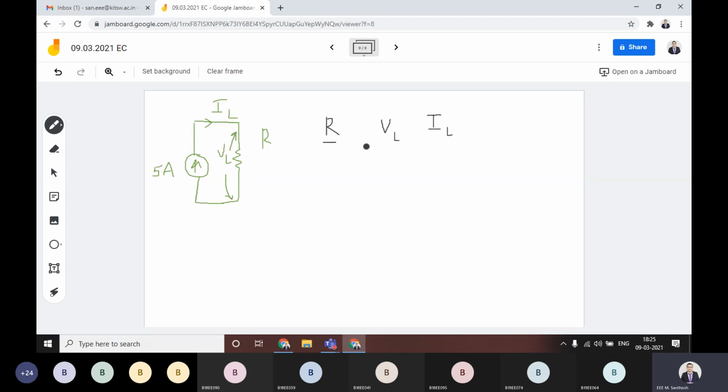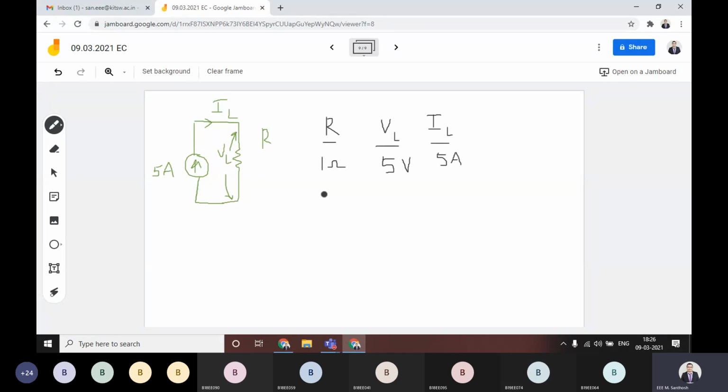If the R value is equal to 1 ohm, what is the value of VL? Can anyone tell me? R is 1 ohm, the current is 5 ampere. What is the value of VL? That is simply 5 volts. IL value is equal to 5 amperes.